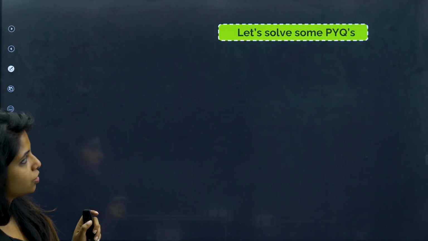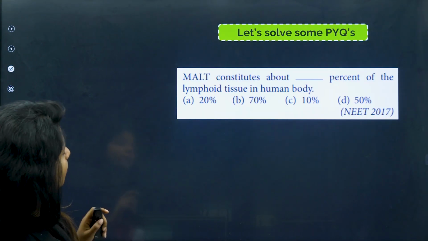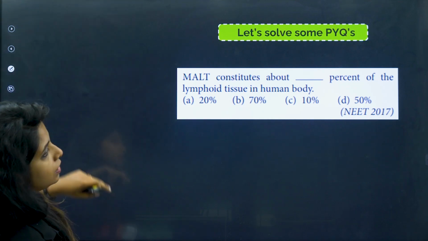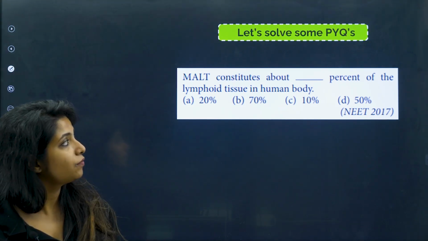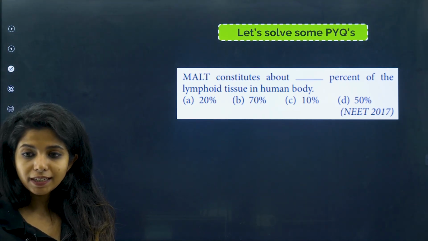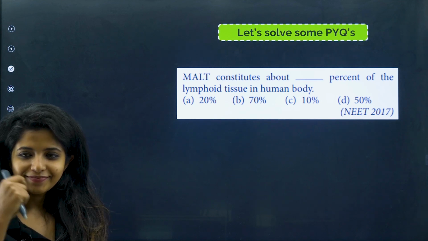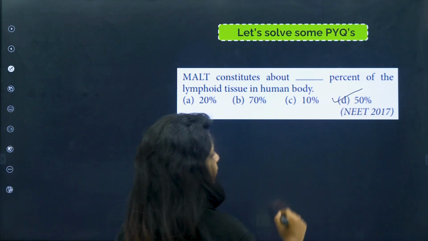Now let's solve this question. Some PYQ. MALT constitutes about blank percent of the lymphoid tissue in the human body, came in 2017. Tell me the answer for this. I told you it's D.